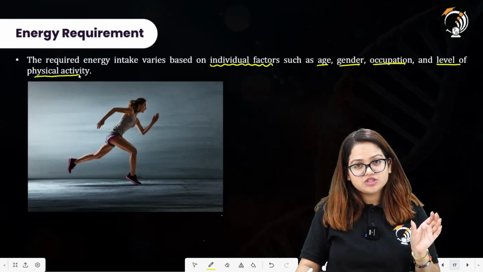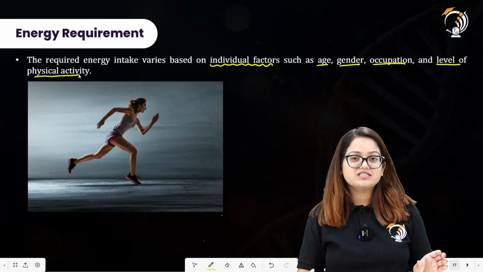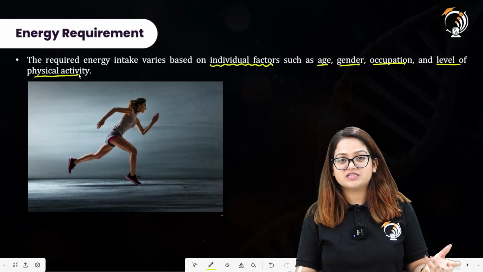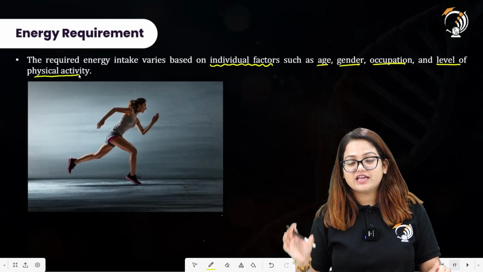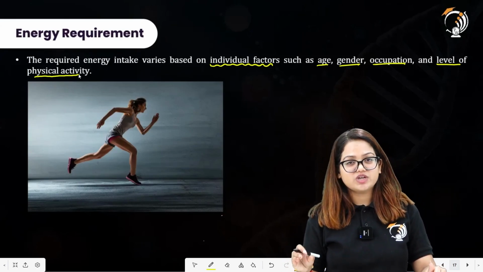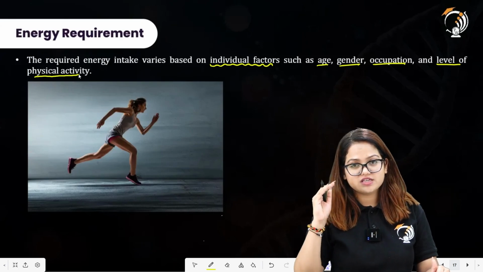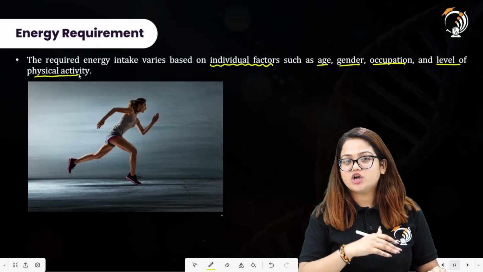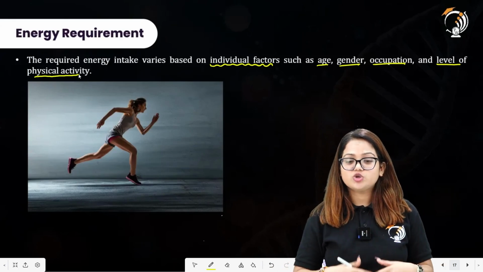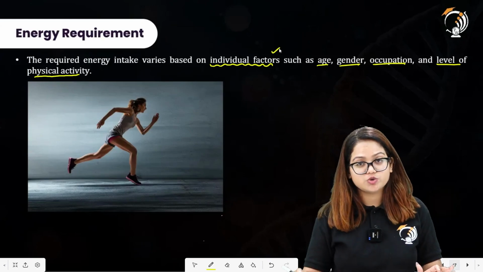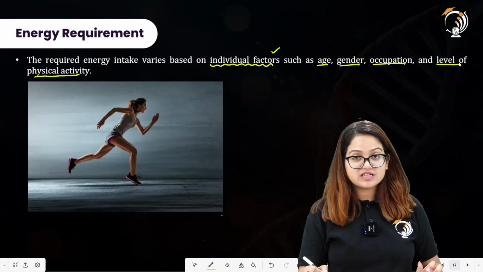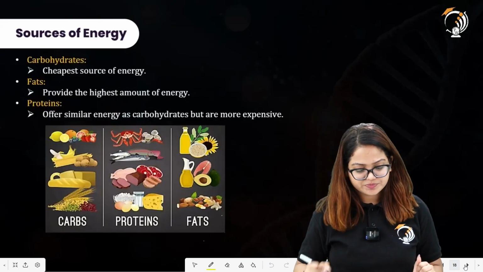There will be high energy demand by this organism, because it requires more energy to perform physical activities. On the other hand, there will be less energy requirements by a person who is just lying down on a sofa or bed and is not performing any kind of physical activities. So the energy intake is also based on individual factors, such as age, gender, occupation, and level of physical activities. Let us understand this.